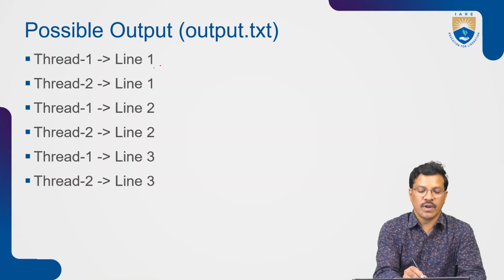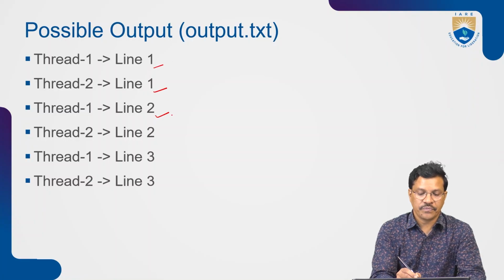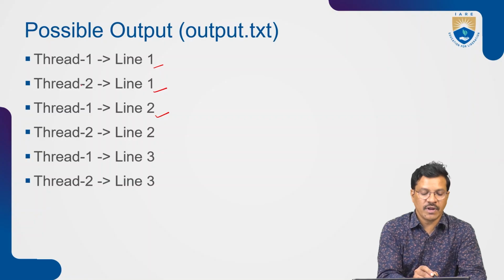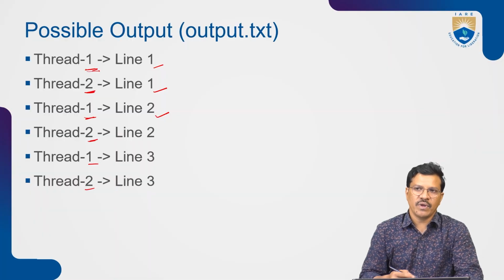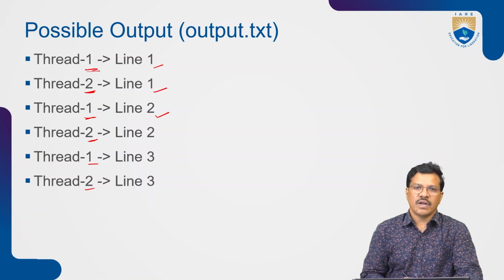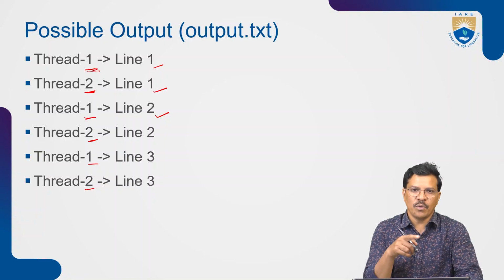Thread 1, line 1. Thread 2, line 1. Thread 1, line 2. So actually this is a possible output. So how will our Java program behave? The first time thread 1 is accessed, then scheduled 1, and the second time scheduled 2, the third time 1, next 2, 1 or 2. Like that it will schedule and print it. But what we are expecting is that one time thread 1 accesses the run method, the for loop is automatically executed 5 times, thread 1 5 times, thread 2 5 times.